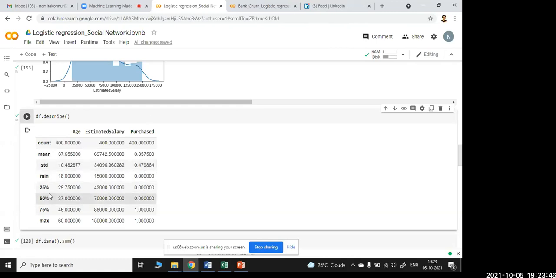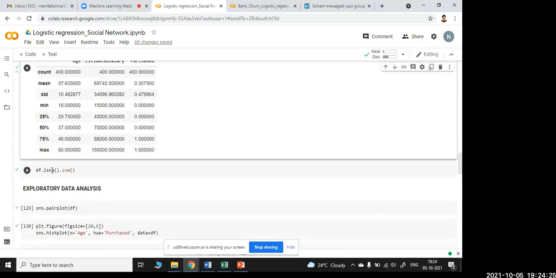Then the 25th percentile, 50th percentile, 75th percentile: they have grouped the data into percentiles in the range of 25, 50 and 75, showing how the data is distributed. Okay. Most of the time mean is sufficient to understand the value. And here in the age group, you can have a maximum of 60, and estimated salary is around 1,50,000, and purchase value is either 0 or 1, and the max value is 1. That is nothing but the range, the smallest and the largest value we define. So max they have defined here and min here. That is the range of the data. So this will give me the whole extract of the data I am using here.